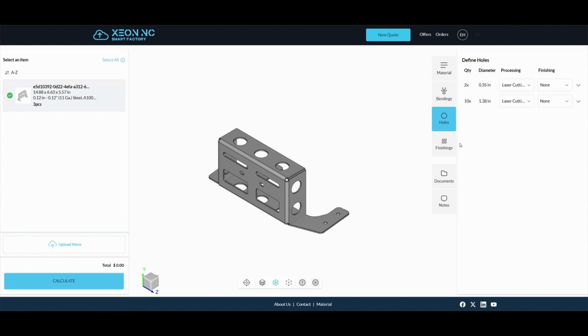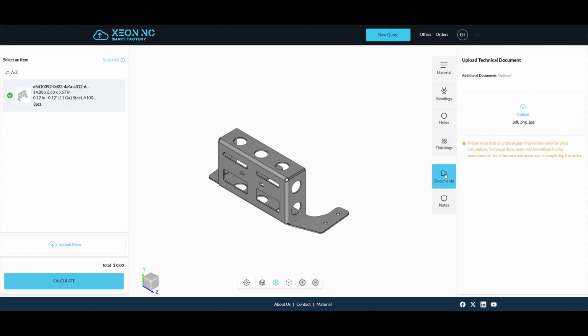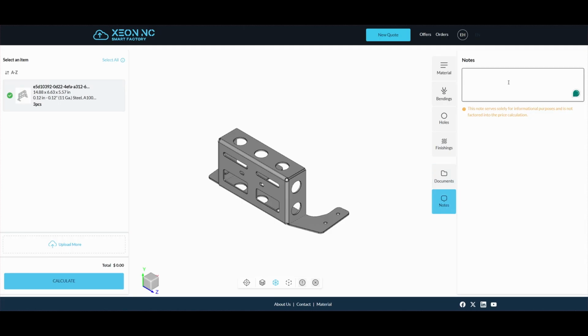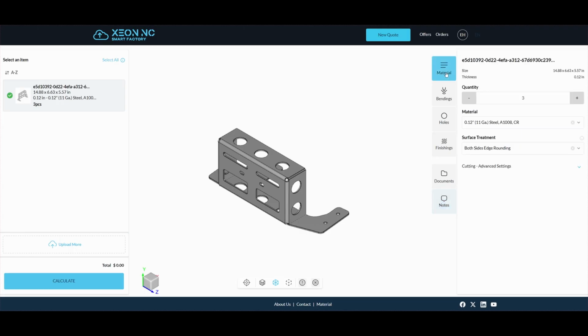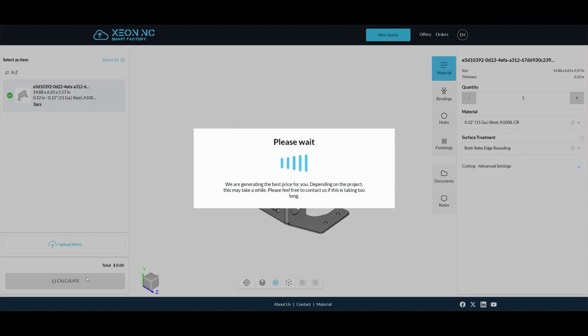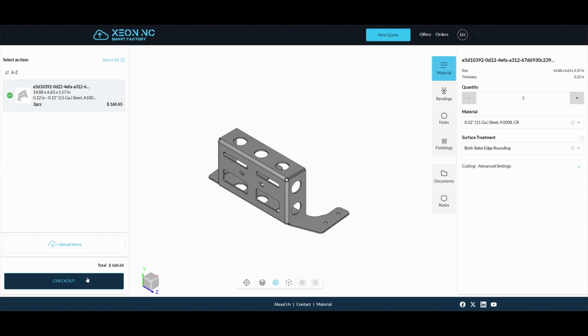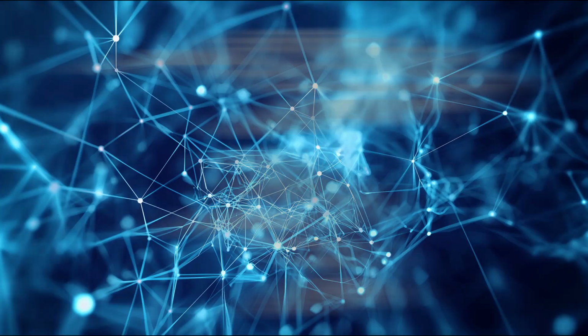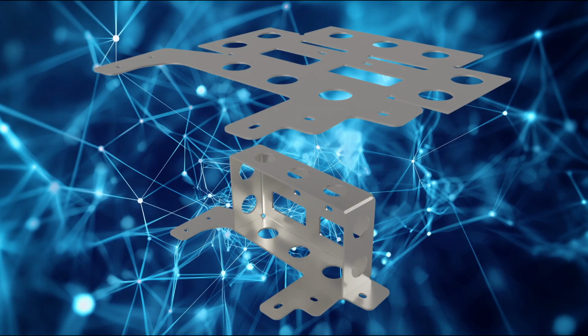In the Documents tab, you can upload technical documents to ensure your parts are made to specifications. Feel free to leave any notes for our programming technicians, and just like that, you're ready to calculate your parts. This is where Xeon NC's validation for design for manufacturability takes place to ensure that the parts can be produced. It's also where the cost of making the parts is generated. This process is completed in seconds, with thousands of calculations being performed.